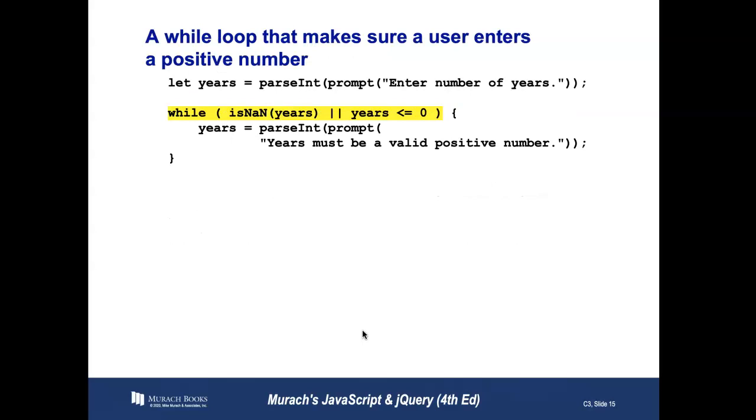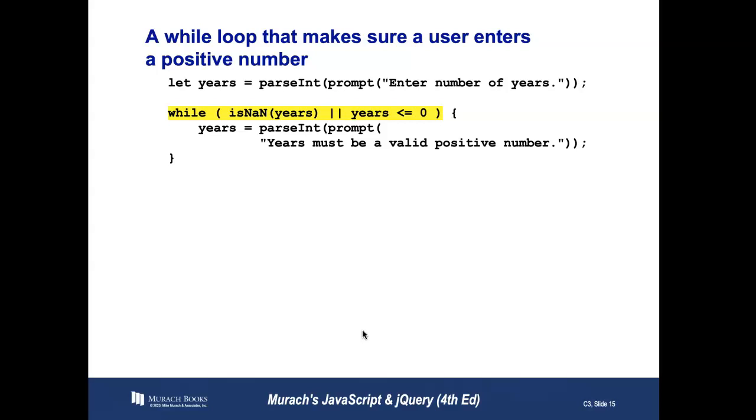Now, a while loop that makes sure a user enters a positive number can be done simply by using the prompt. So in this case, I'm using prompt with enter number of years, and I'm using parseInt to make it an integer. I'm using parseInt because we can't perform mathematical expressions on strings. So if it gets entered, I want to make sure that my program knows that it's an integer. If it were a decimal, you could use parseFloat. So I'm saying let years equal whatever the number of years that gets entered, but in number format.